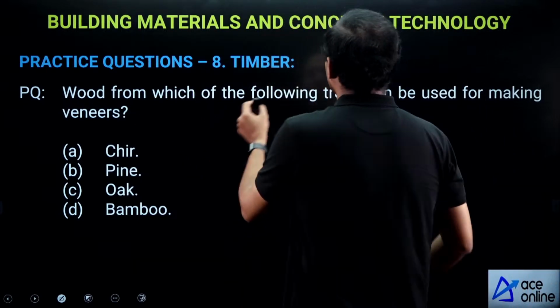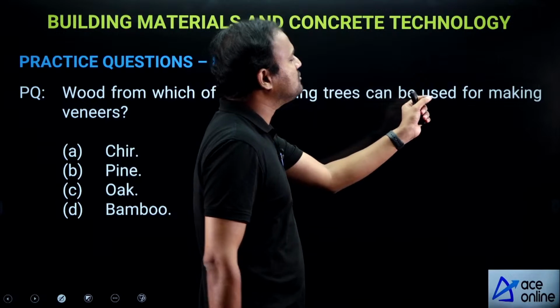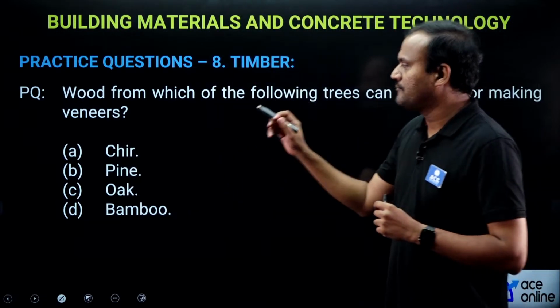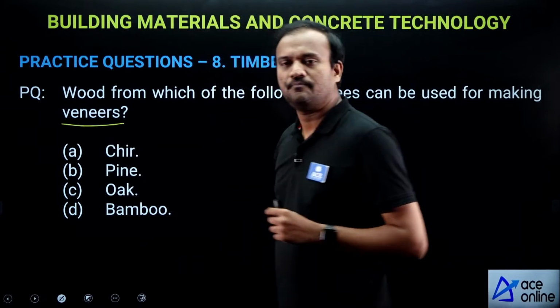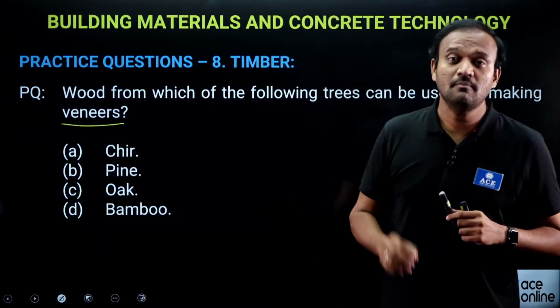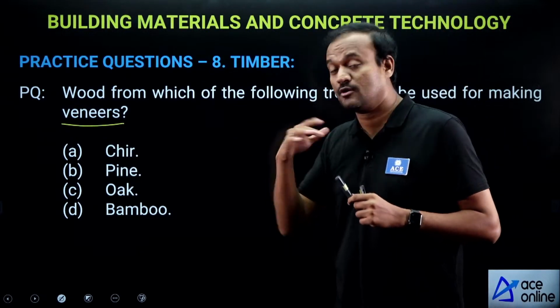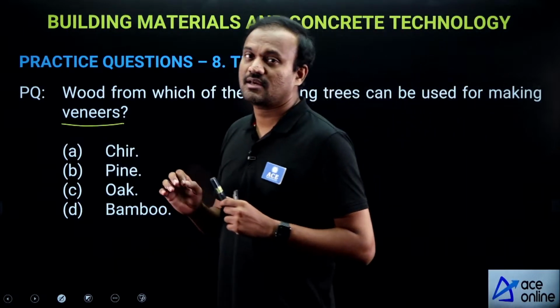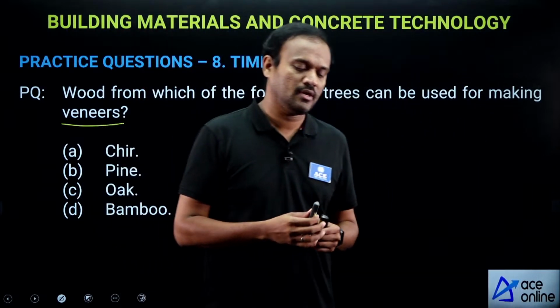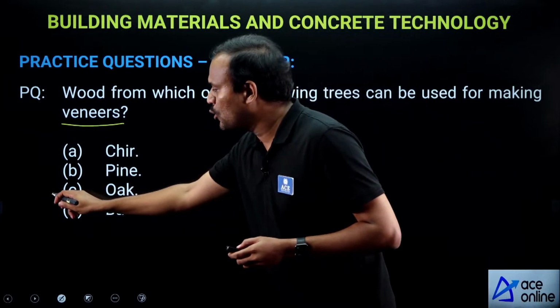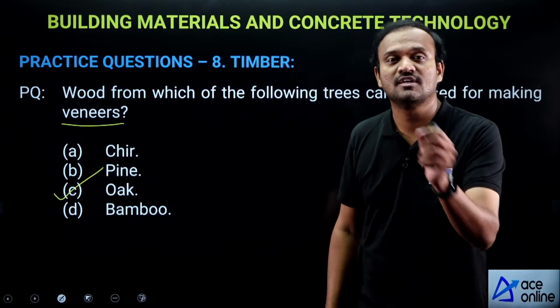Wood from which of the following trees can be used for making veneers? Okay. Now, what are veneers? Veneers are thin sheets cut from hardwood. Going by the definition, veneers are thin sheets cut from hardwood. Now, out of the given options, only oak is a hardwood.